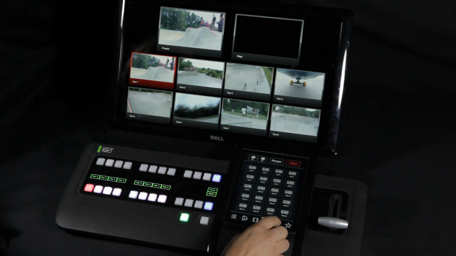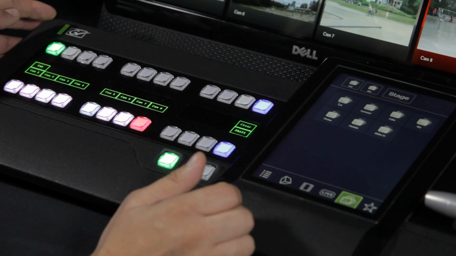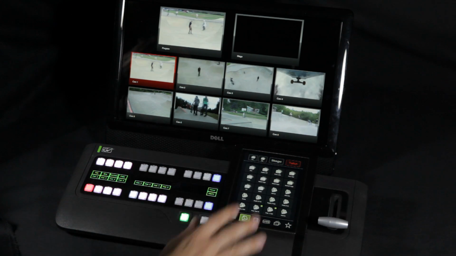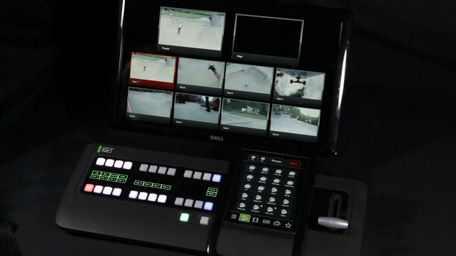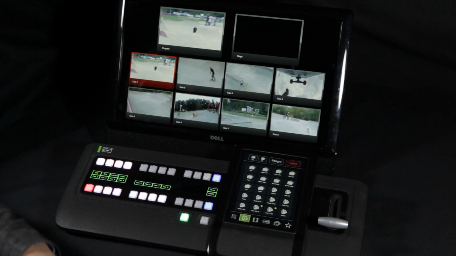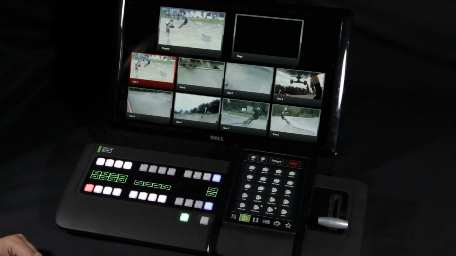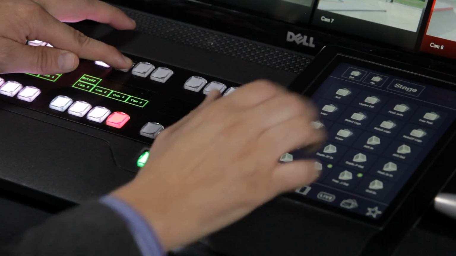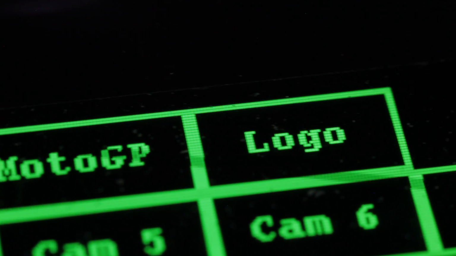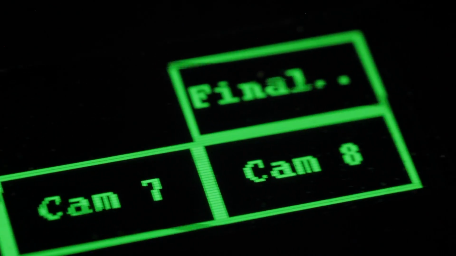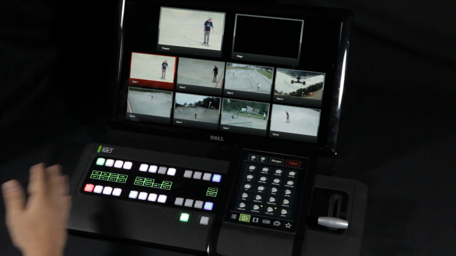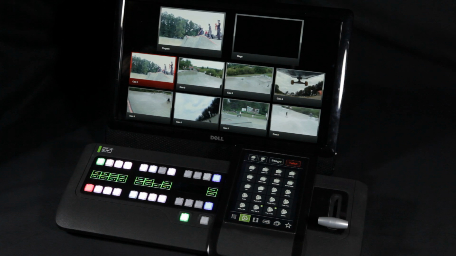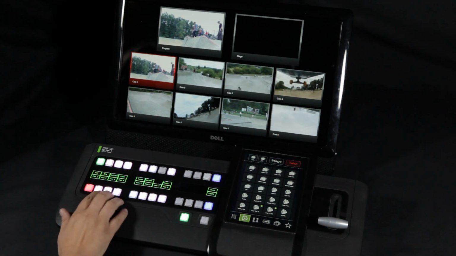I'm going to go to my transitions collection and choose the transitions that I need the most for this particular production. And lastly, I'm going to choose the effect elements, those elements that I'll be needing perhaps more frequently. And I'll assign those to some of the other buttons here on my GV Director panel. So I'm going to assign the logo effect here. I'm going to assign another logo effect here. I'm going to assign my final results effect here. So as you can see, I've created a user interface here that is tailor-made for the requirements of this particular production. Let's look at operation.